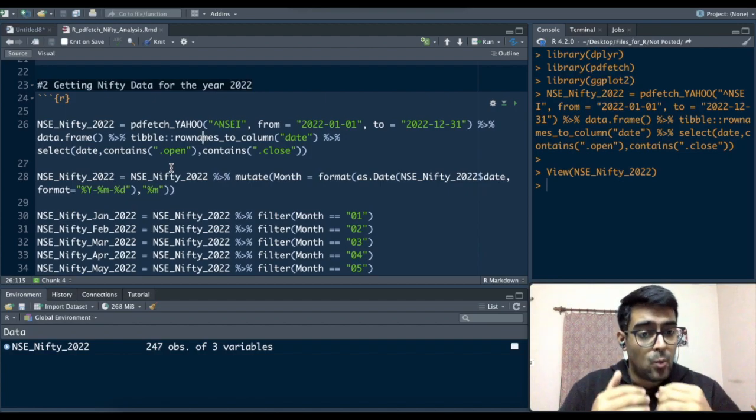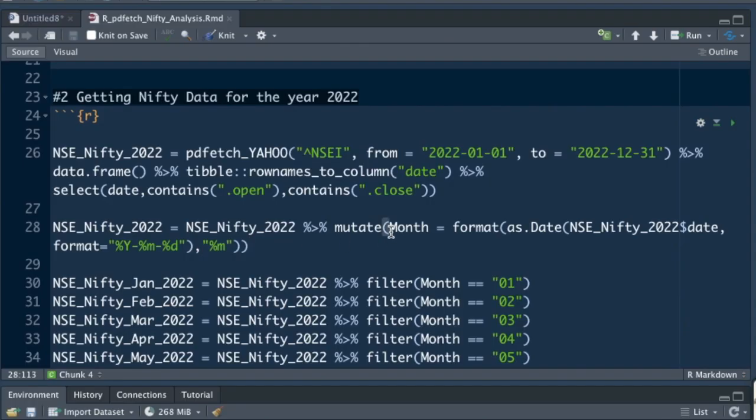So how will I do that? Right now I'll add a column called month using the mutate statement. If you haven't yet checked out how to use the mutate statement in the dplyr package, please click the video on the top right. It will certainly help with how to add a new column to a data frame that exhibits the data you want, and how you can wrangle with it and play with it moving ahead.